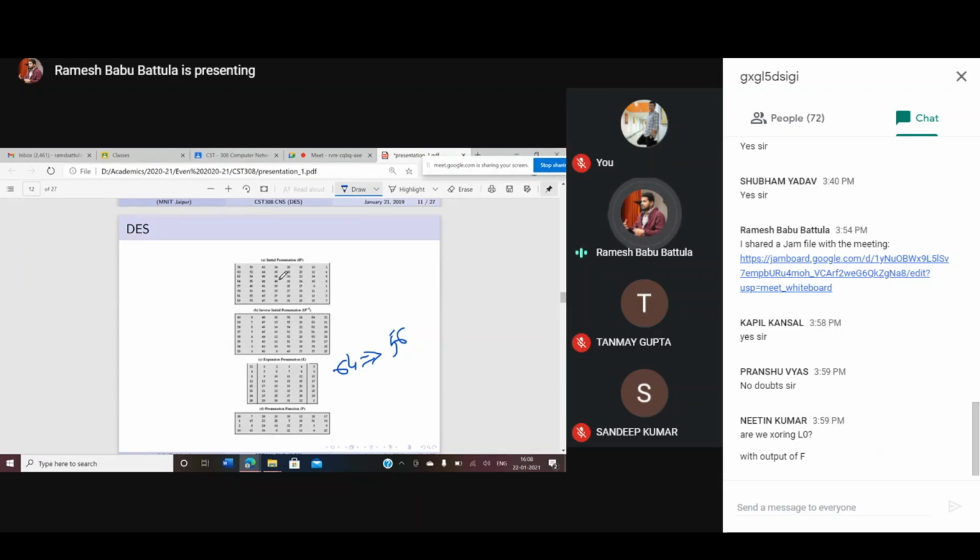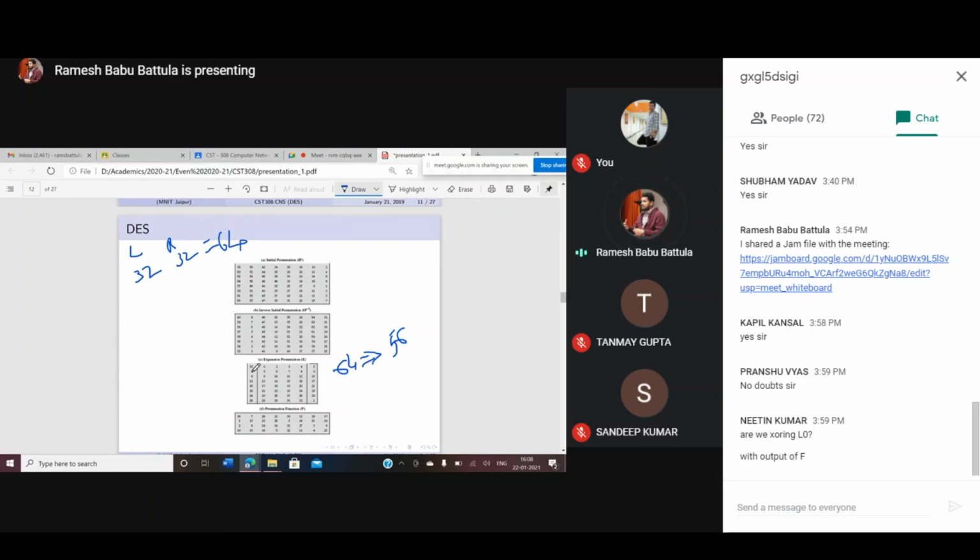And what I said to you, we have two halves. Suppose we are using a Feistel cipher in this particular DES algorithm. How many bits are used for the left hand side, and how many for the right hand side? You have a 64-bit block, so that is equal to 2W, where W is equal to 32 bits. That means you divide the existing 64 bits into 32 bits and 32 bits. Here 32 bits is the left hand side, and on the right hand side 32 bits. The total block size is equal to 64 bits.